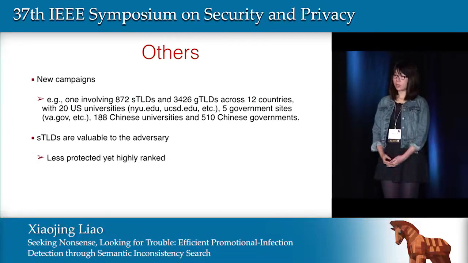When we compared the Alexa rank of these STLD sites and GTLD sites, we found that 60% of STLD sites are in the Alexa top 1 billion, while only 15% of GTLD sites are at this level, similar to their page rank. This means that STLD sites are valuable to adversaries because they are less protected and highly ranked.